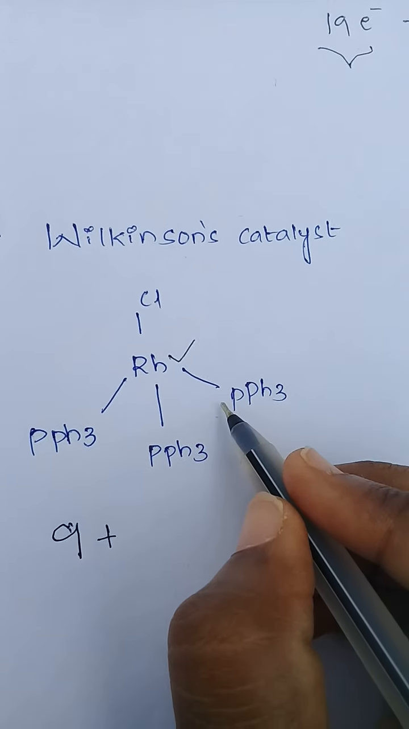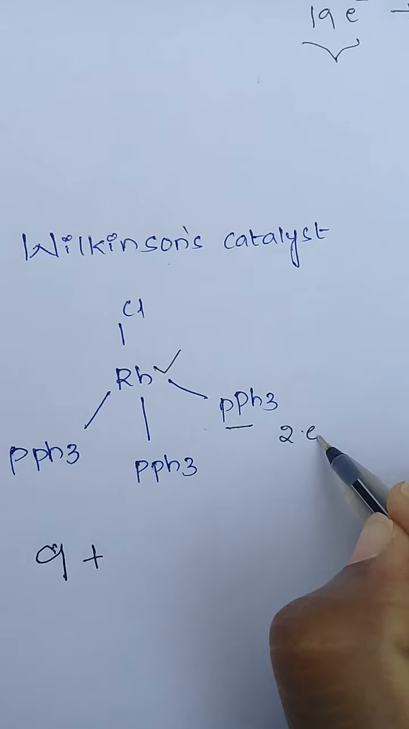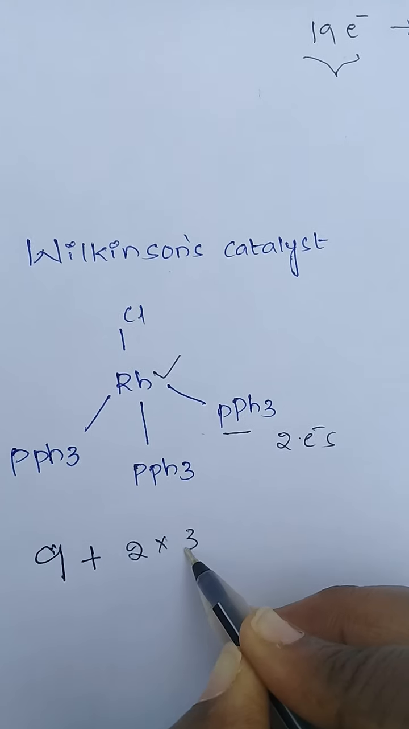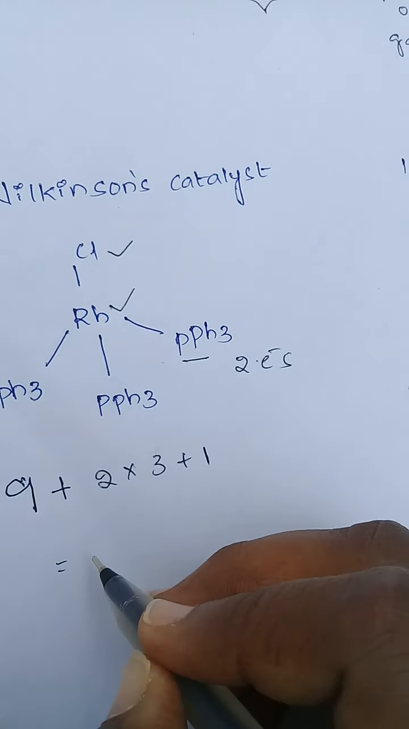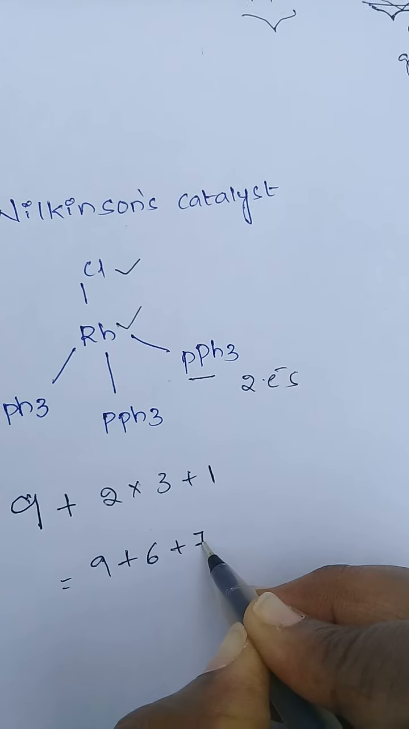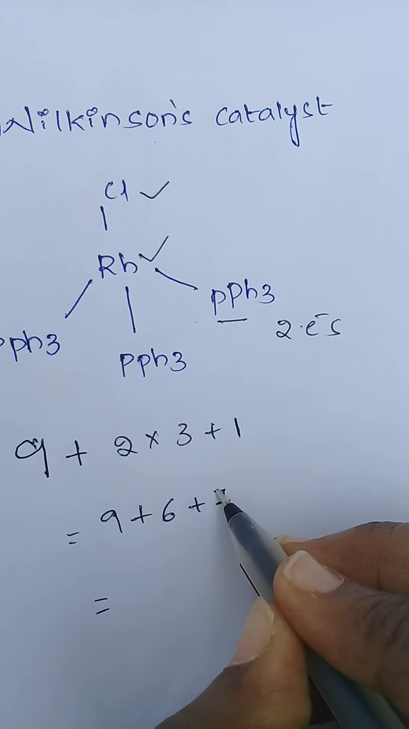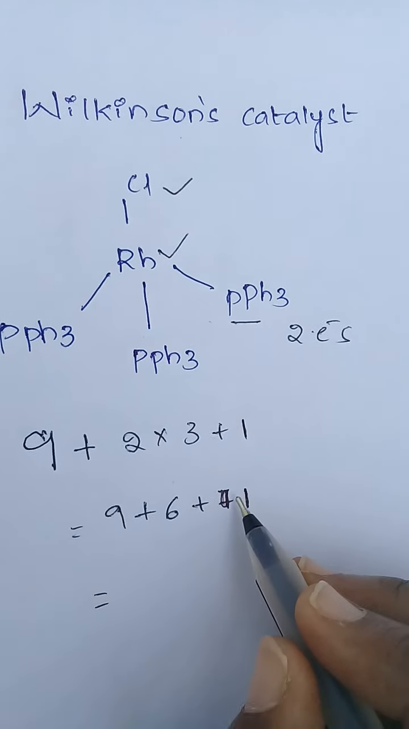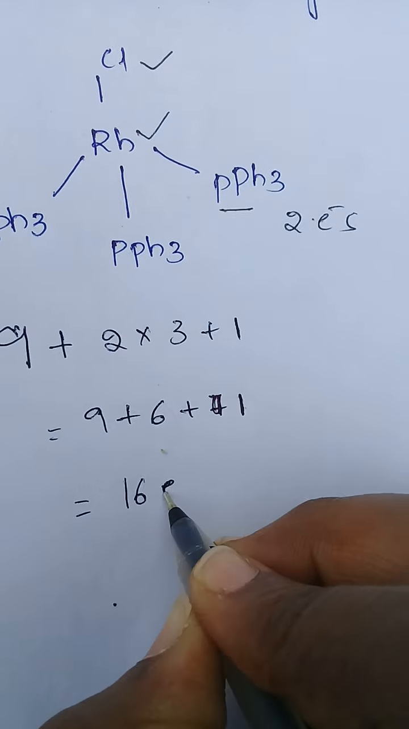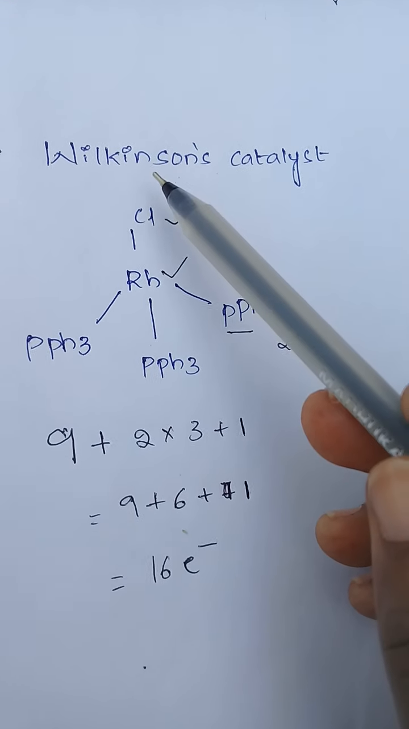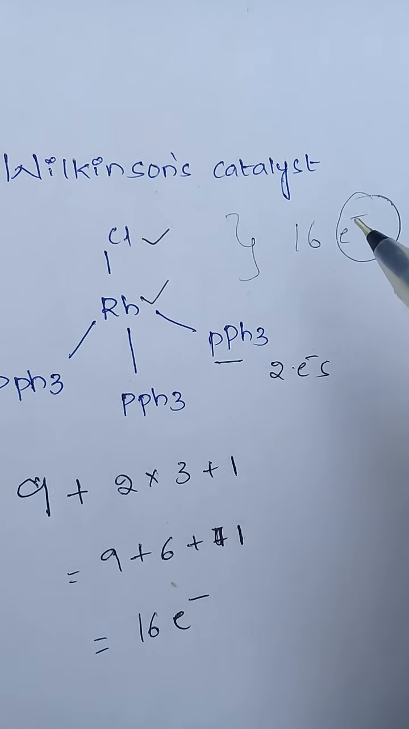There are 3 triphenylphosphines, and 1 triphenylphosphine donates 2 electrons, so 2 into 3 plus, and chlorine donates 1 electron. Total 9 plus 6 plus 7. Sorry, this is not 7, this is 1. Halogen donates 1 electron. So total 16. See here, Wilkinson's catalyst: the total complex has 16 valence electrons.